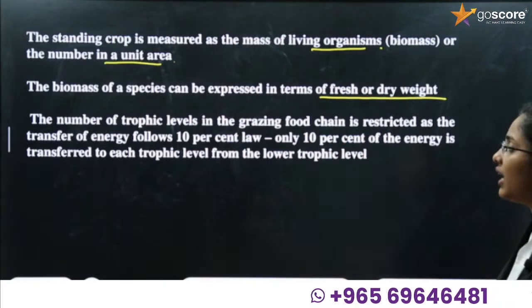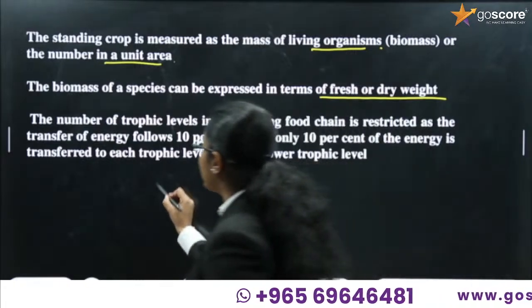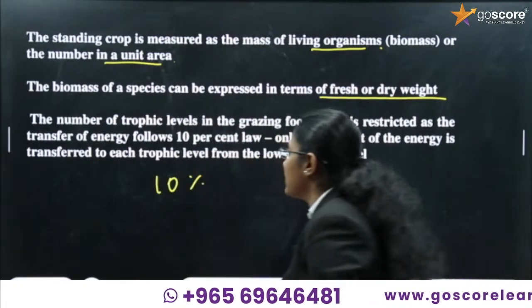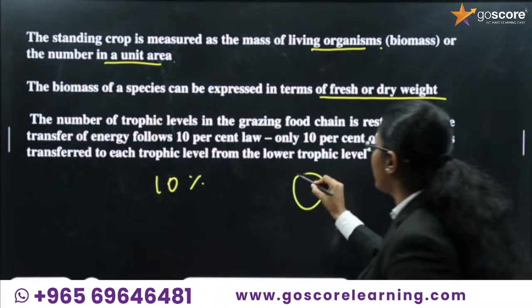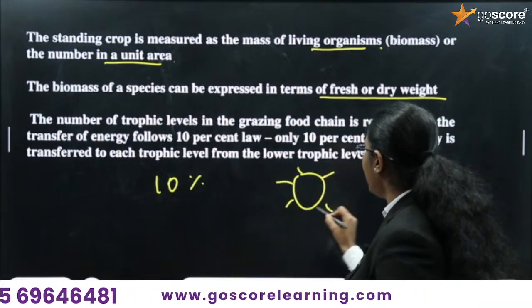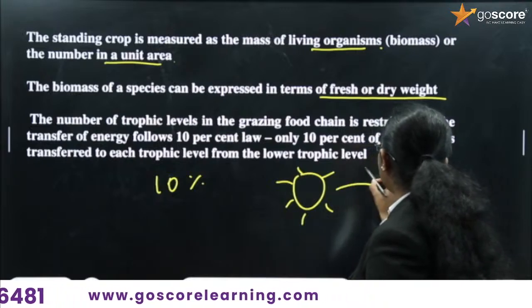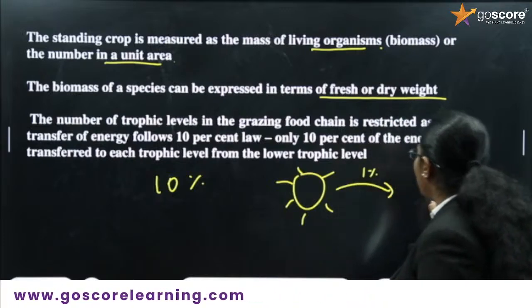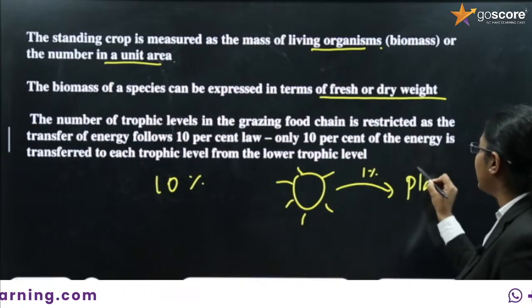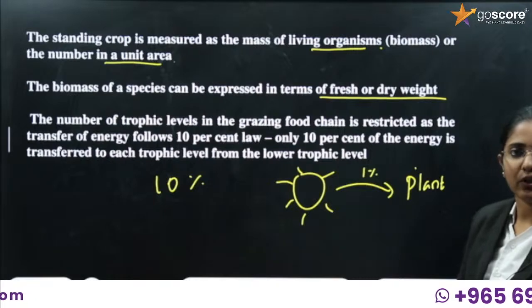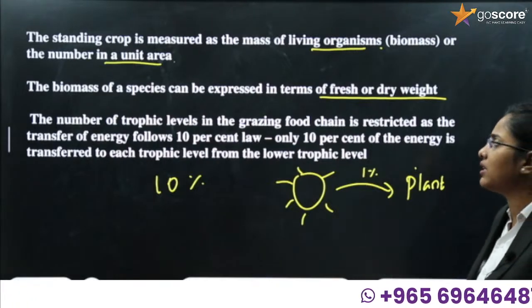Then we have to understand the 10 percent law. What does the 10 percent law say? See, if this is the sun, from the sun only 1% of sunlight is utilized by the plants, and their energy is formed.